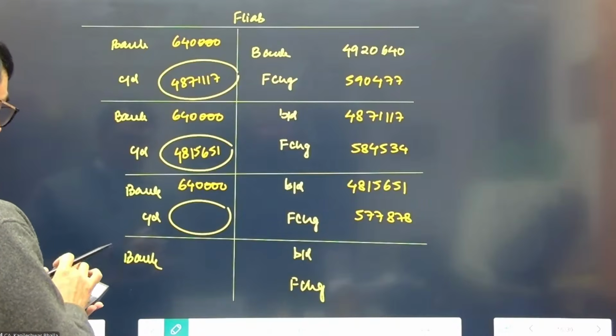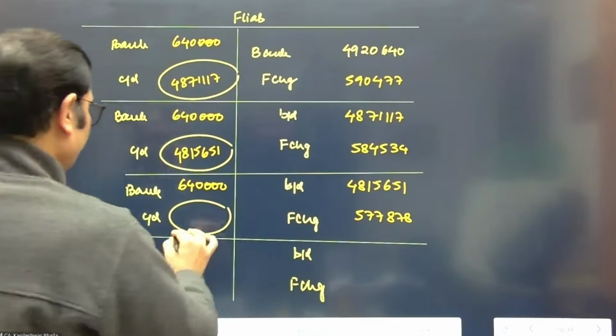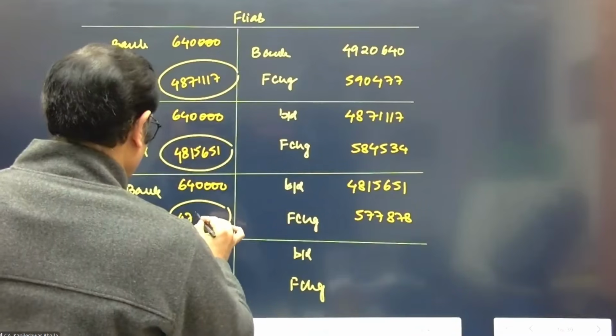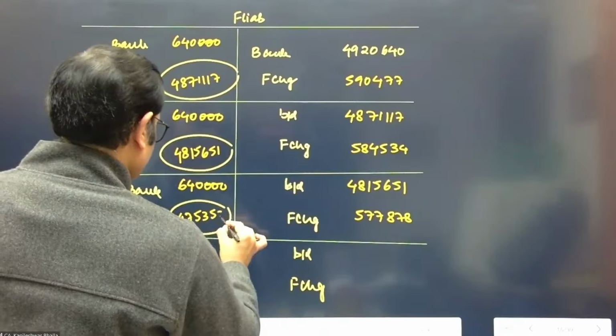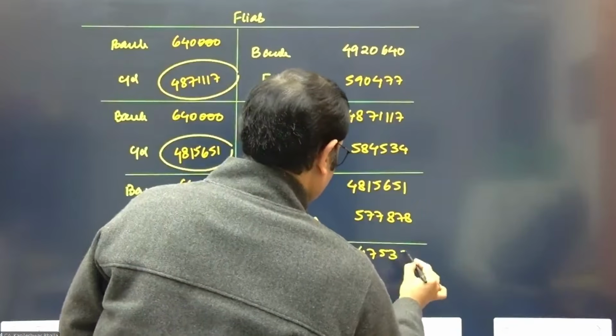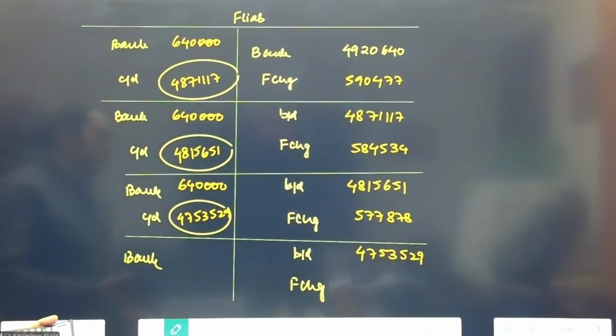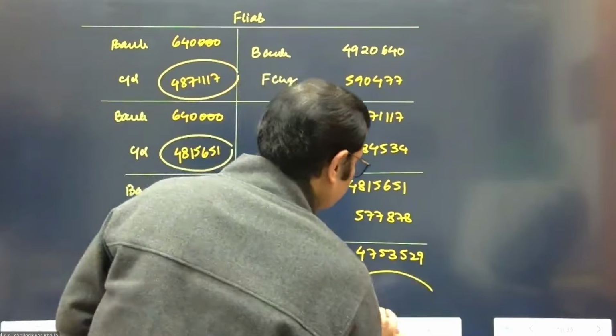So this is 47, 53,529. 47, 53,529. Now we're going to make a payment. We'll take the interest as a balancing figure in the last year.